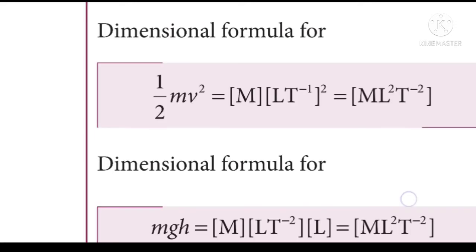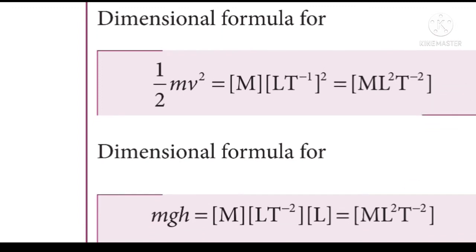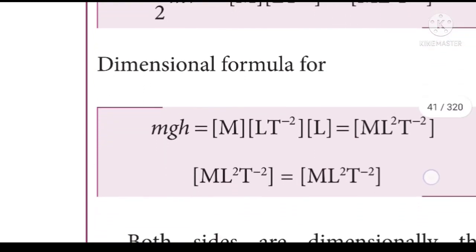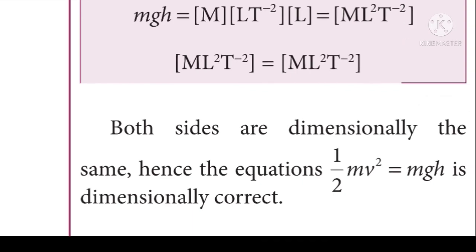And the dimensional formula for mgh can be written as capital M, g is nothing but acceleration, so the dimension for acceleration is LT power minus 2, and h is a kind of length. The dimension for length is capital L. Hence the dimension for the given things can be written as capital M L squared T power minus 2. So you have to compare the dimensions of half mv squared and mgh. From this we can understand that both of them are the same. So we can say that this equation is dimensionally correct.